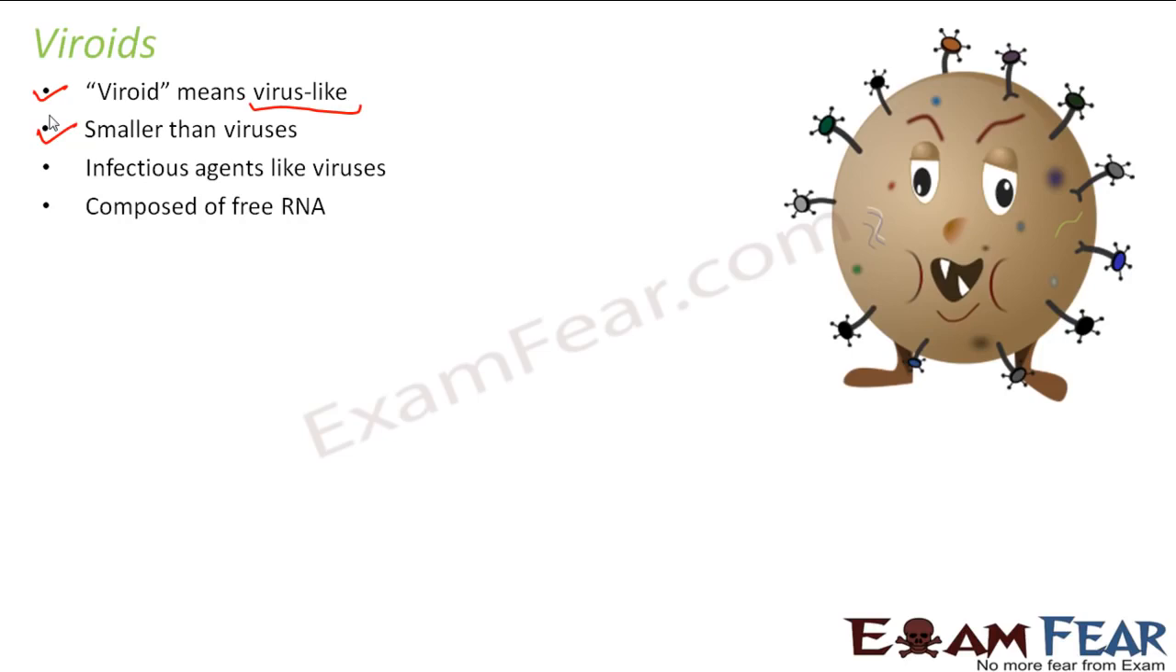They are composed of free RNA. They also consist of genetic material. There is no protein code in viroids. This is one important difference between viruses and viroids, and that is why they have been grouped separately.